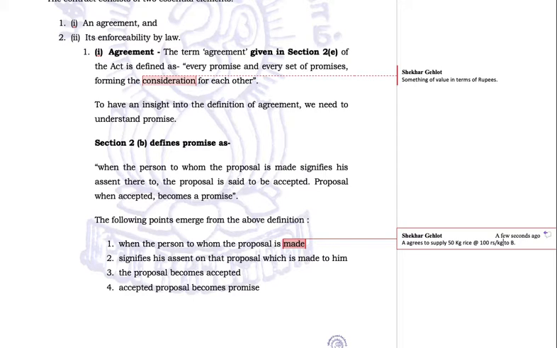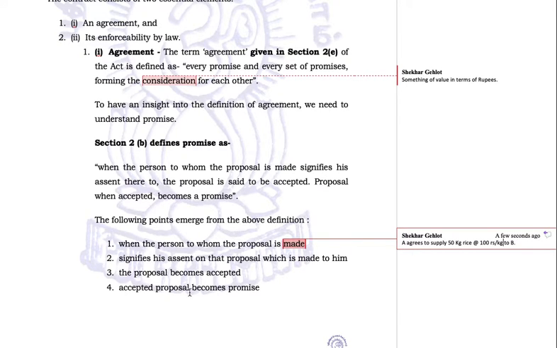At 100 rupees per kg. Now B signifies his assent on that proposal. This is the proposal: I'll supply you 50 kg rice at this price. Now B says okay, let's do it. He signifies his assent. Now B has signified his assent to A. The proposal becomes accepted. That means B has accepted the proposal made by A.